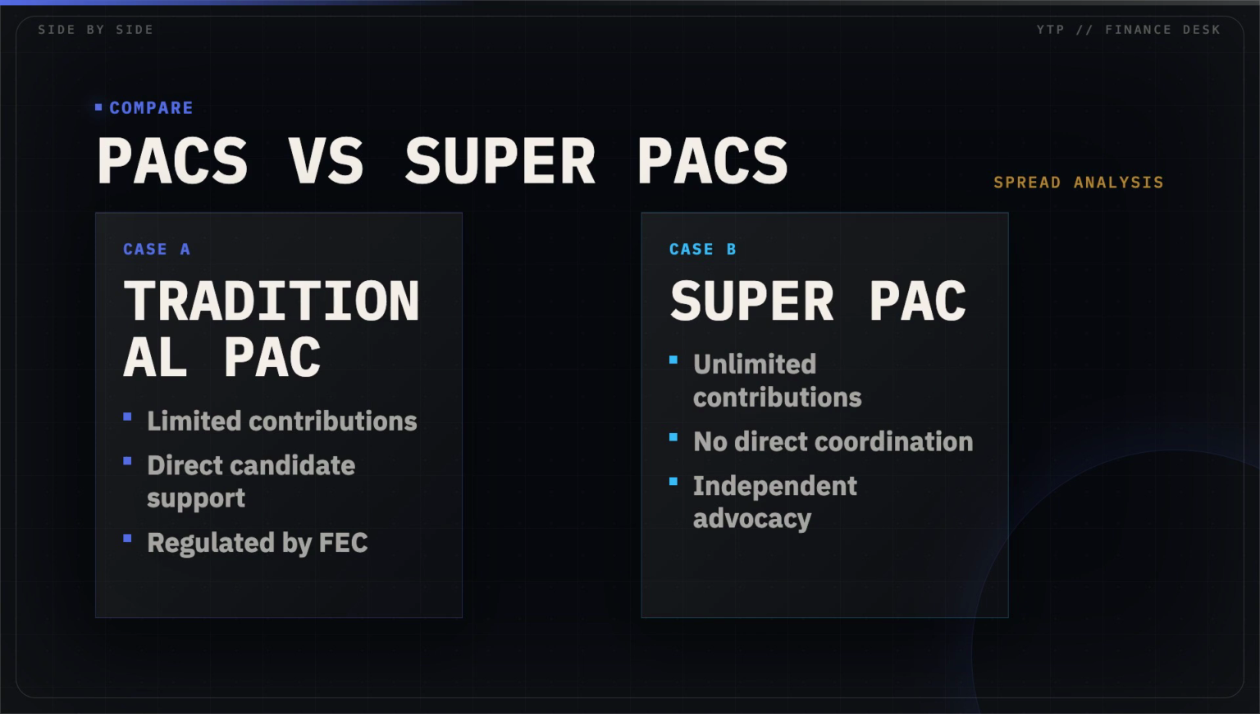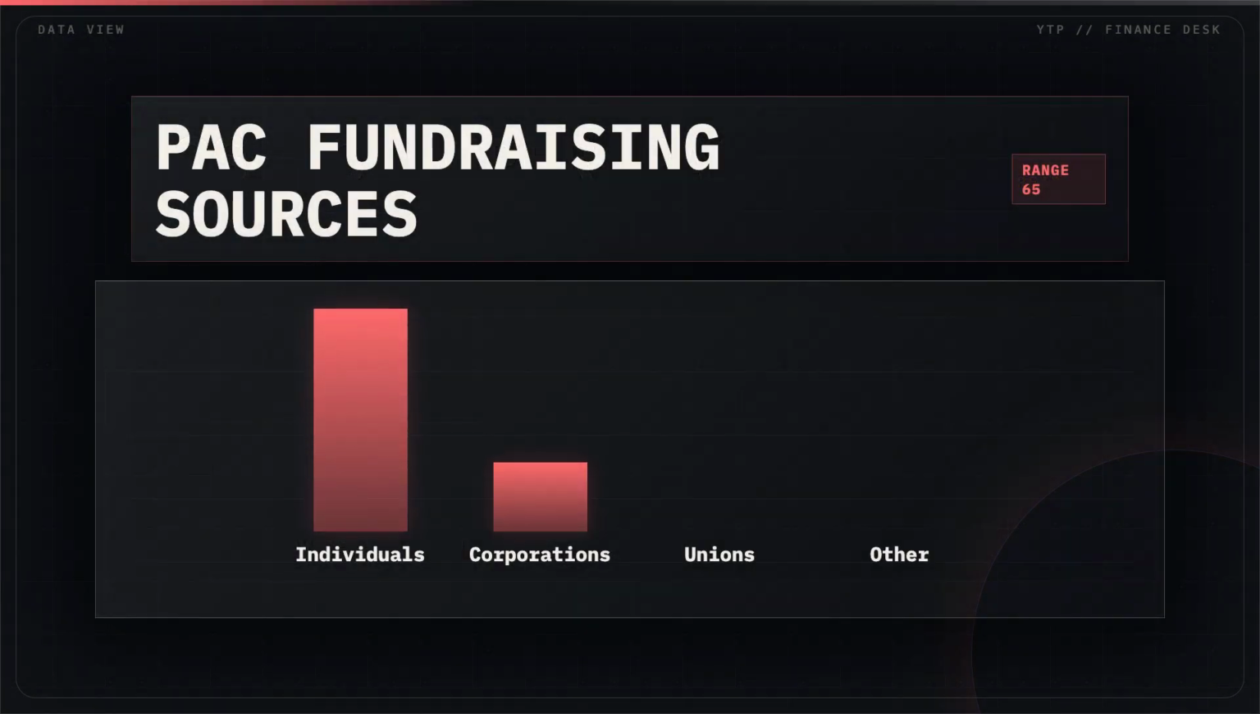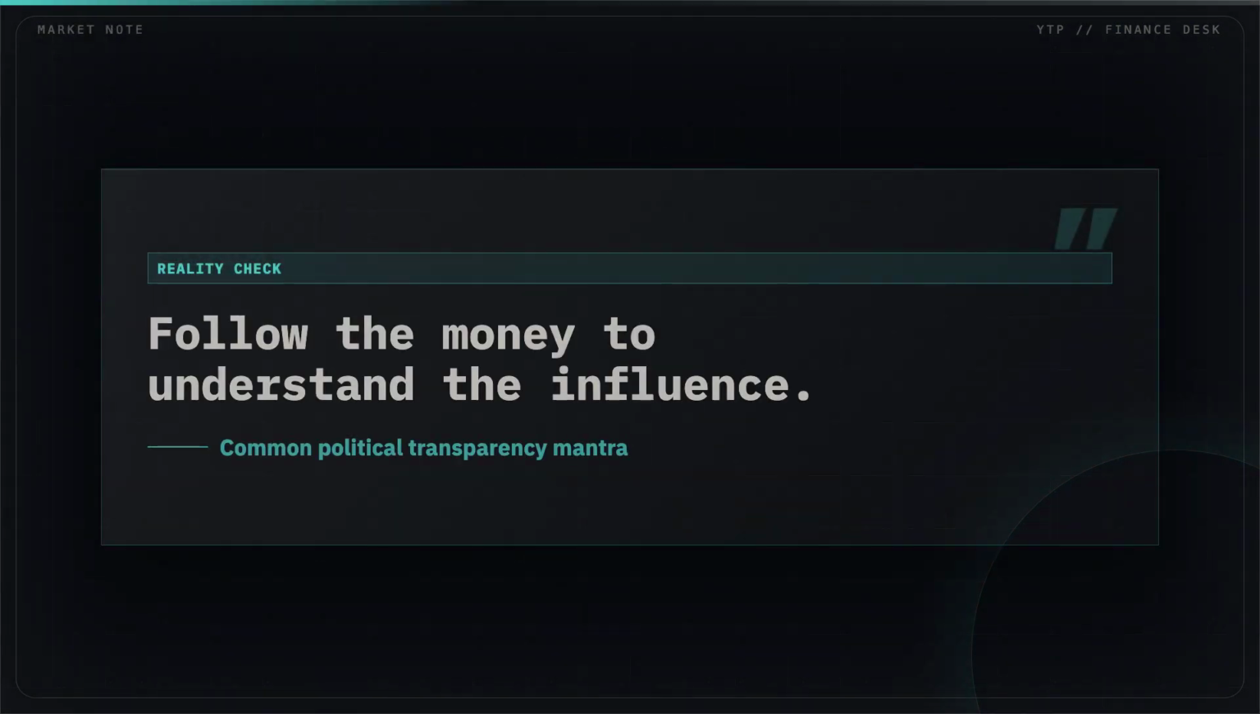coordinating with candidates. Most funding for these committees actually comes from individual donors, rather than just large corporate or union entities. Understanding PACs is really just about following the money to see how different groups attempt to shape public policy.